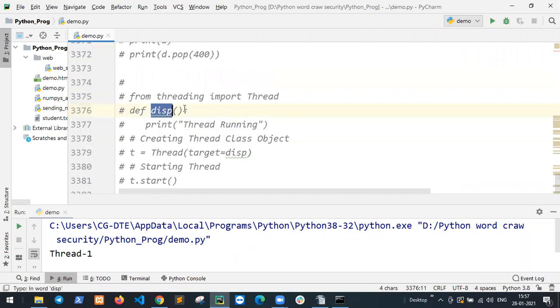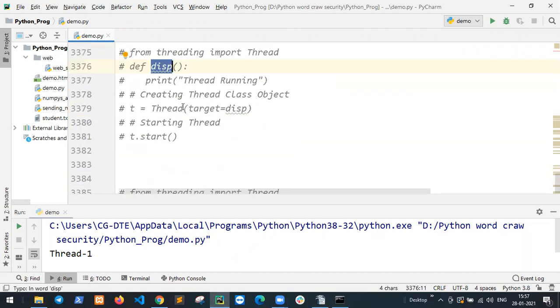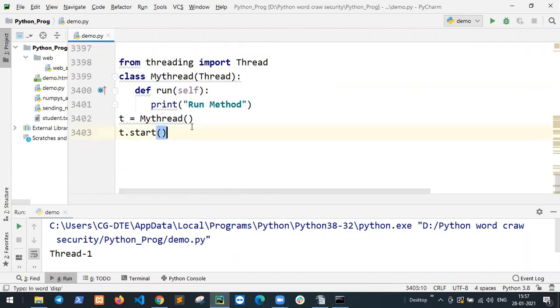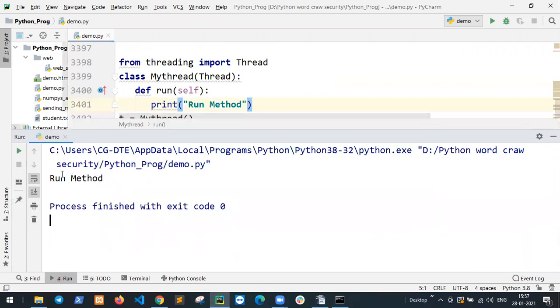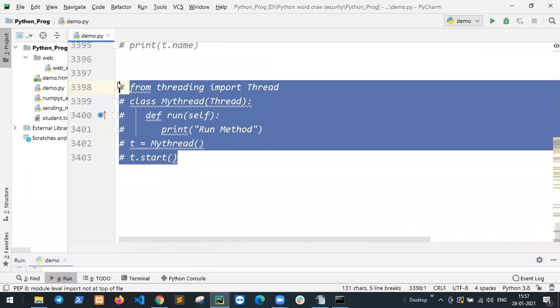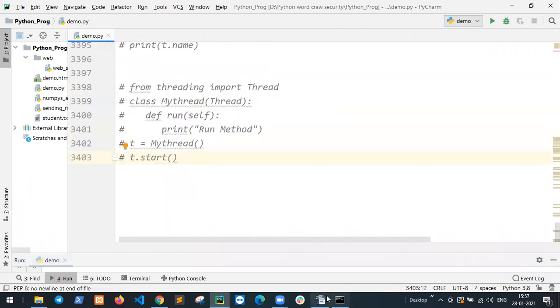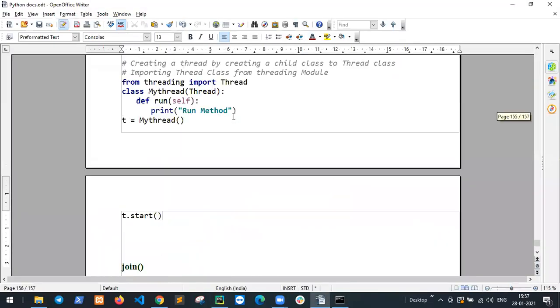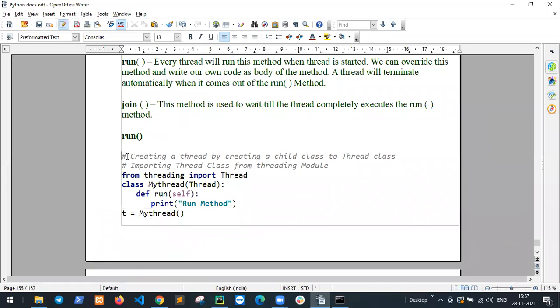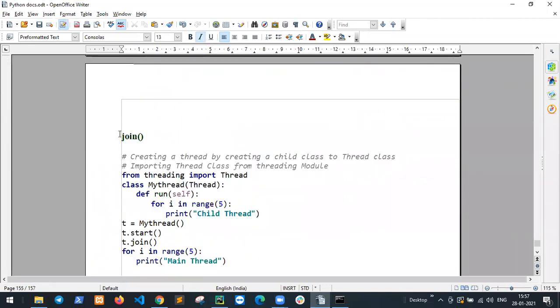So this is the run method. Second is join.